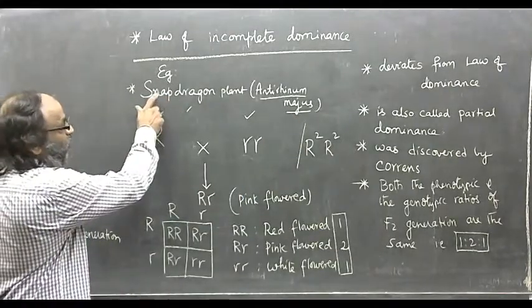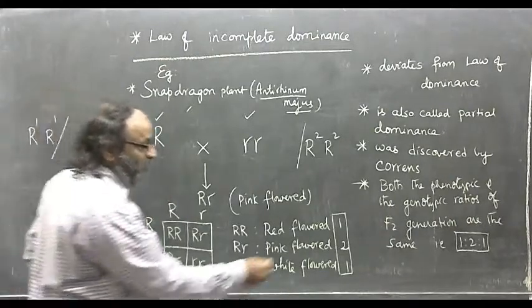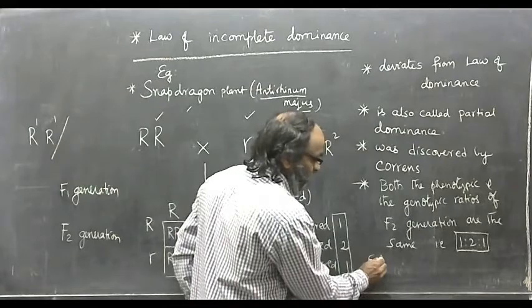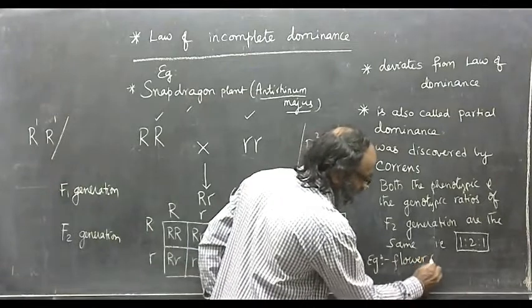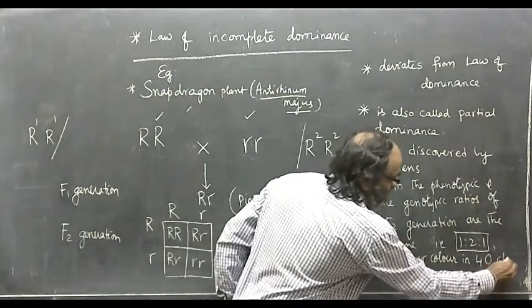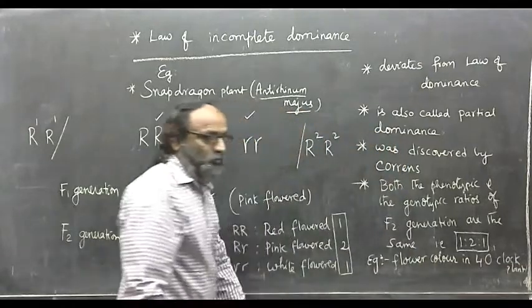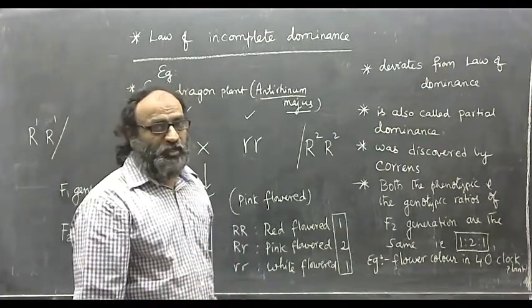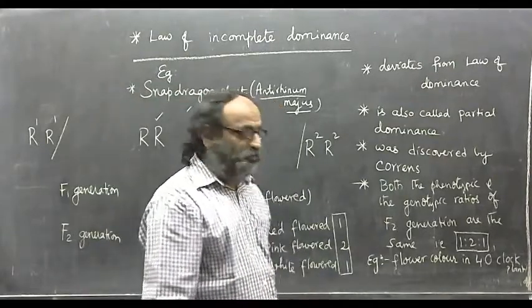So this is obeyed by snapdragon plant, that is the flower color inheritance in snapdragon, and a few more examples are following the law of incomplete dominance: inheritance of flower color in 4 o'clock plant. The scientific name of this 4 o'clock plant is Mirabilis jalapa.